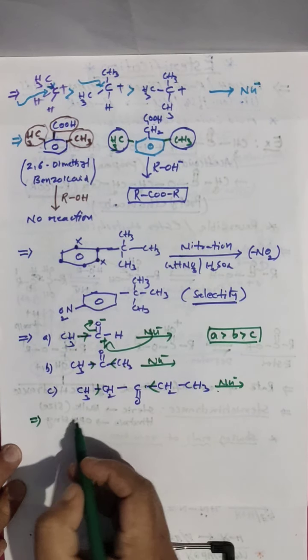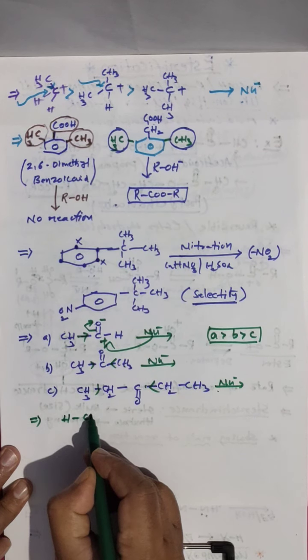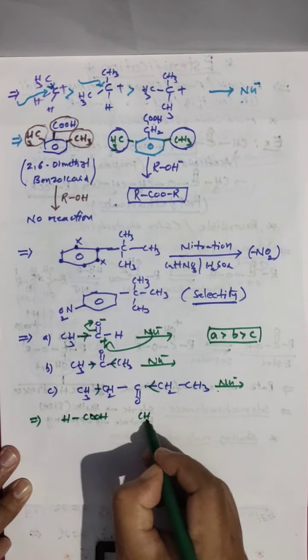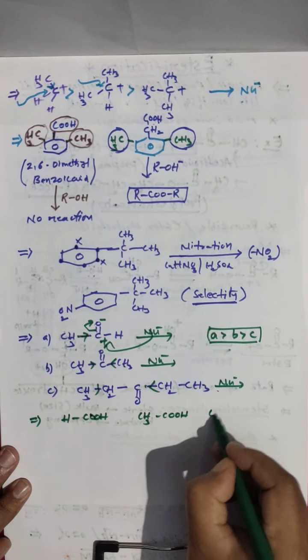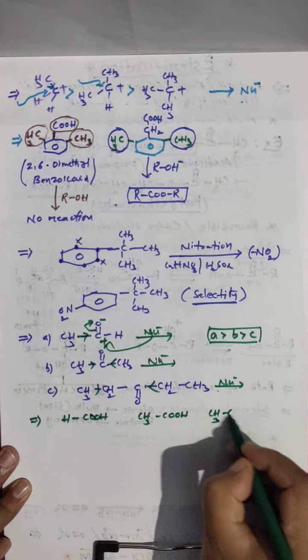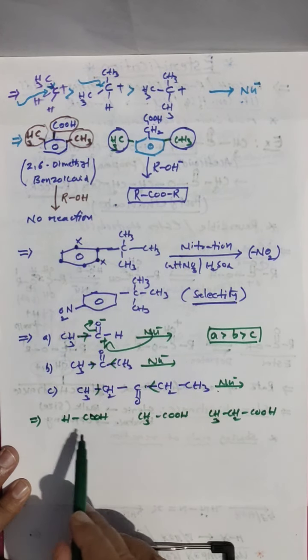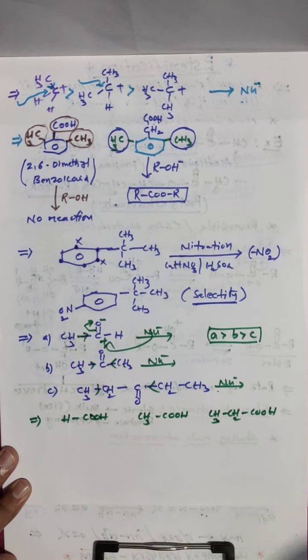And now acids I am taking. HCOOH, formic acid. CH3COOH, acetic acid. And CH3CH2COOH. See, methanoic acid, ethanoic acid, propanoic acid.